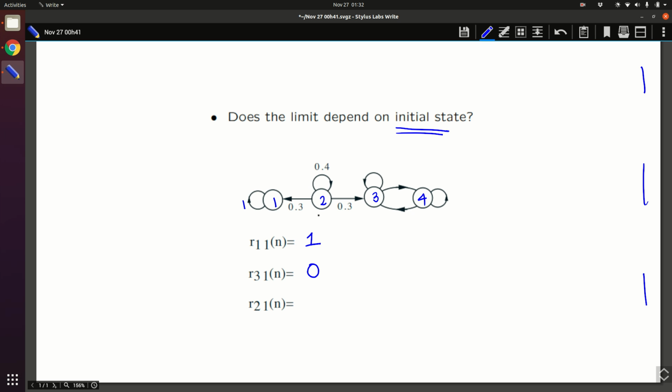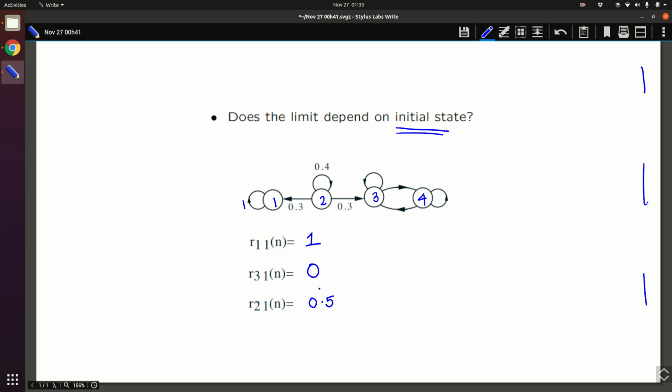So this is 0. Similarly, look at the probability that the system reaches state 1 given that it's at state 2. From 2 it can remain in 2, it can go to 1, it can go to 3. All these things can happen. So R to 1, if you really think about it, there is only a 50% chance that if you start at 2 you will reach 1, because with 50% chance you go to 3 and never reach 1. So this is going to be 0.5. This counter example clearly shows that initial states can be important for examples like this.